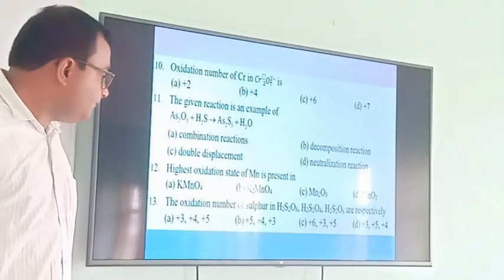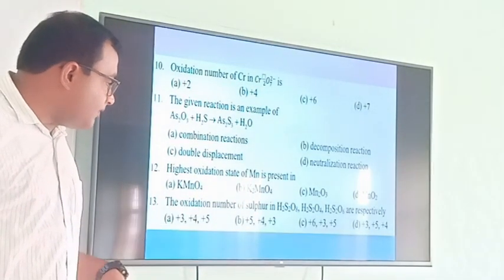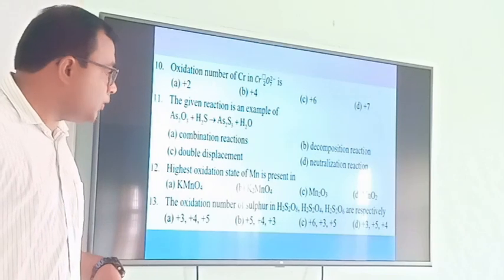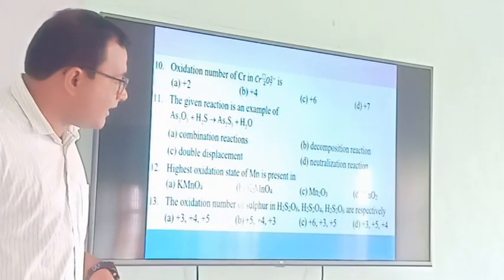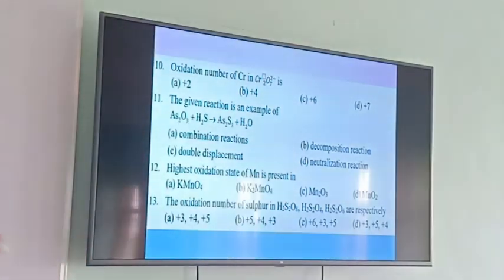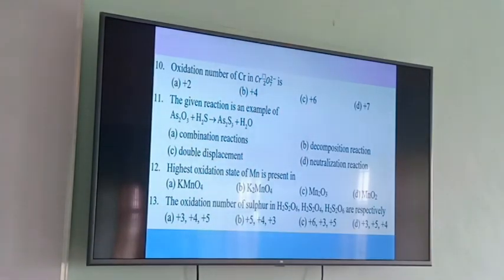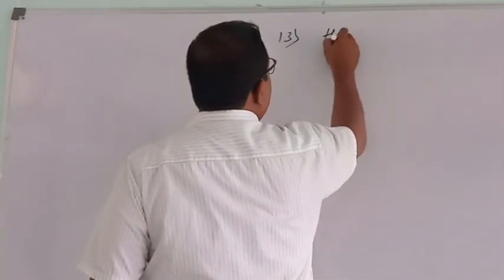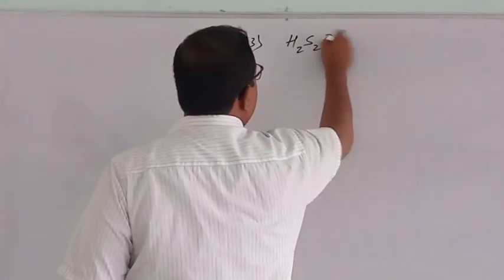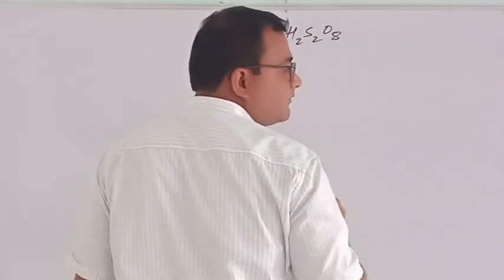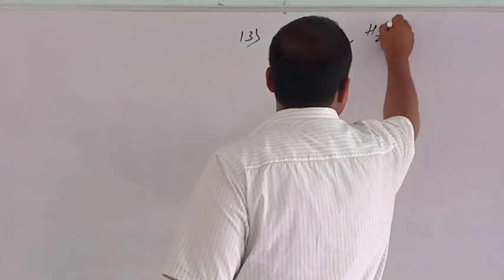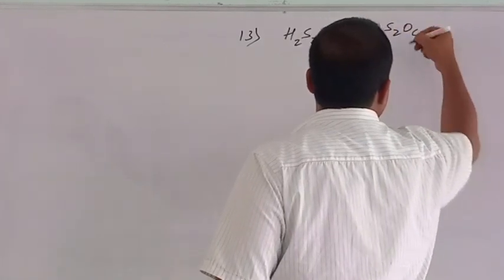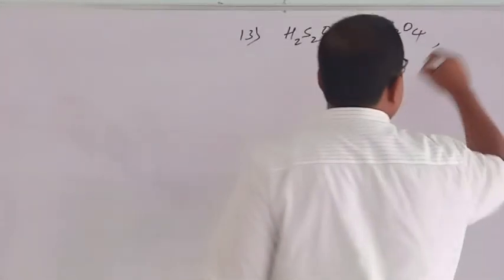Question number 13. The oxidation numbers of sulfur in H2S2O8, H2S2O4 and H2S2O6 are respectively. Let's first write down what is given: H2S2O8, then H2S2O4, then H2S2O6.